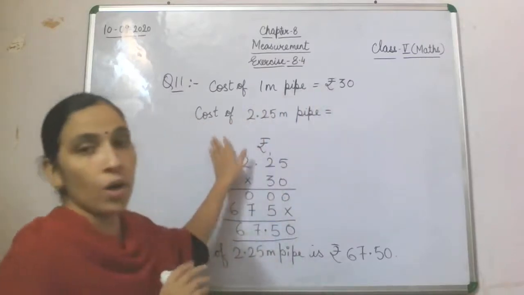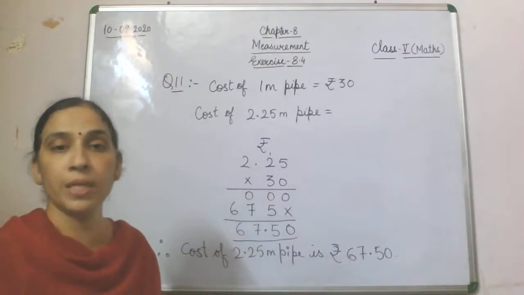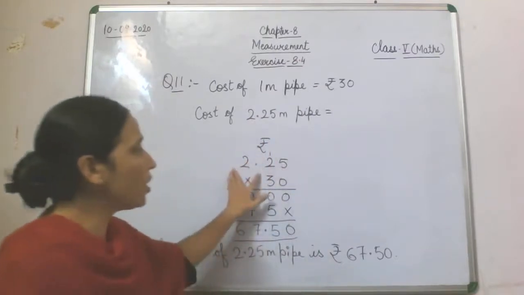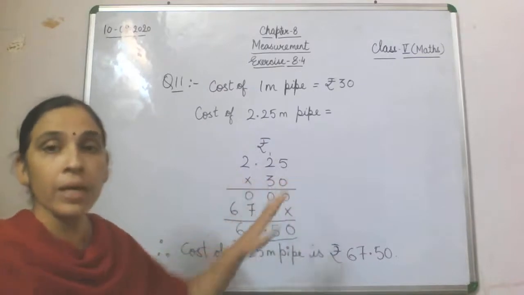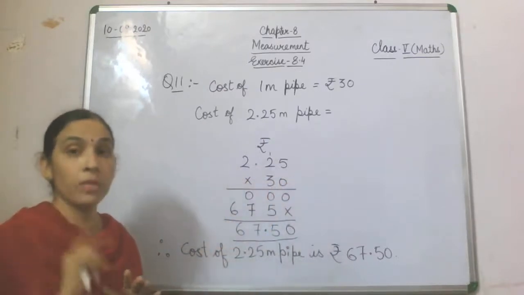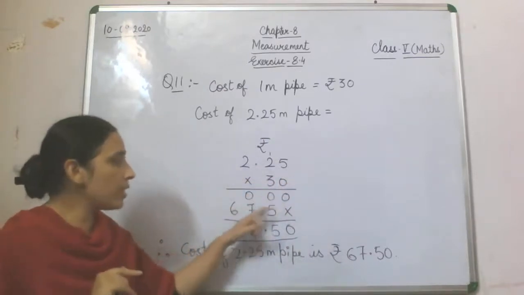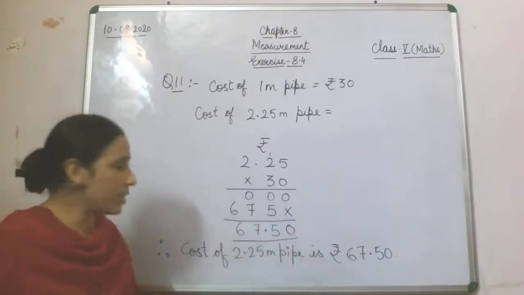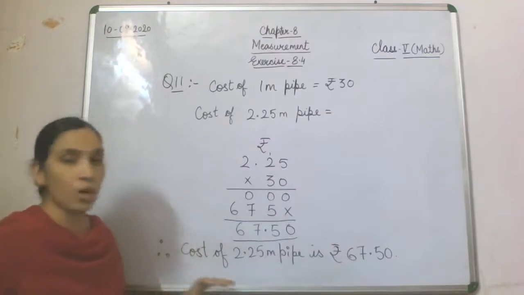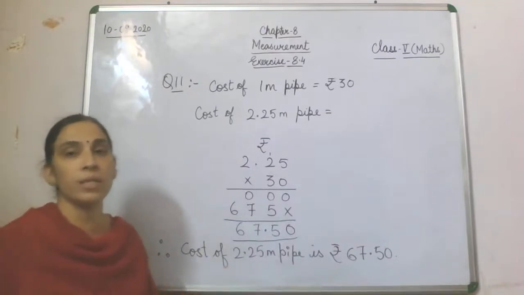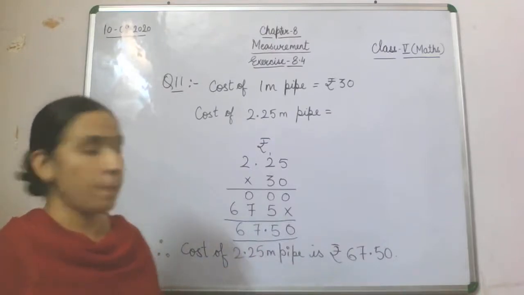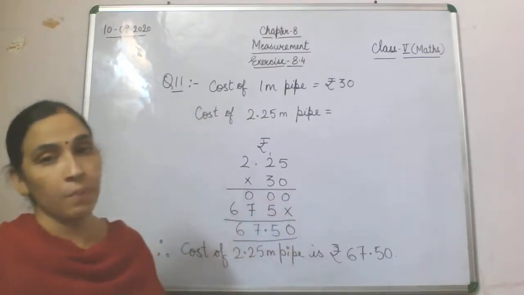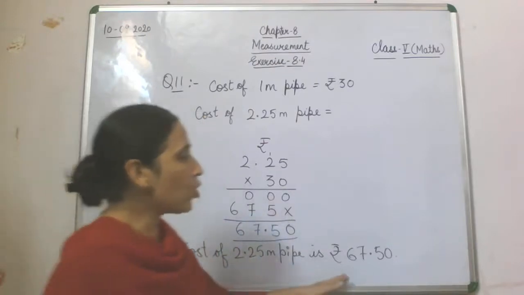Now cost of 2.25 meter pipe you want to find out. So 2.25 will be multiplied by 30, which is the cost of 1 meter of pipe. You have done the multiplication, you have got 67.50. Therefore cost of 2.25 meter of pipe is rupees 67 and 50 paise.